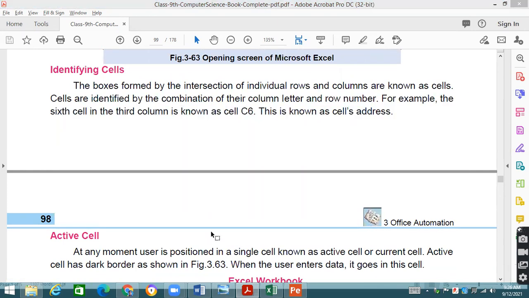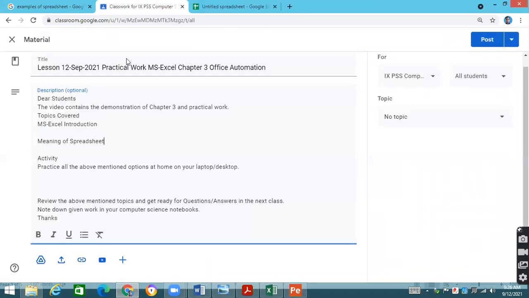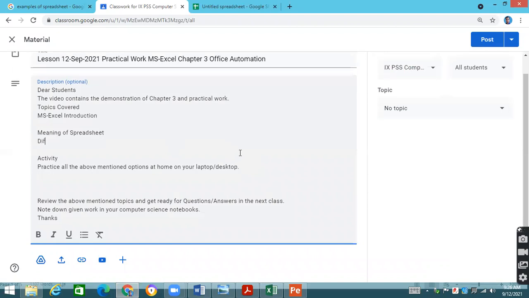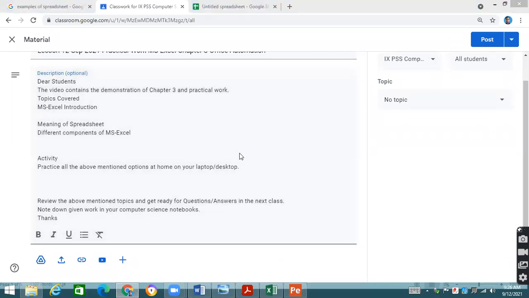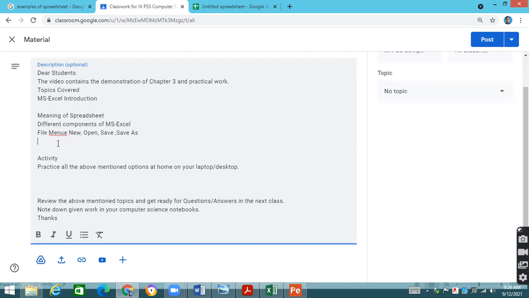Introduction, different components. I'm going to mention in Google Classroom what we have covered. We have taken the meaning of the spreadsheet, different components. I'm writing over here so that you know the progress of today's work and what we have done in Microsoft Excel in today's lesson: different components of MS Excel. And we have discussed the File menu, the options which are given over there, New, Open, Save As. All these things are already covered.